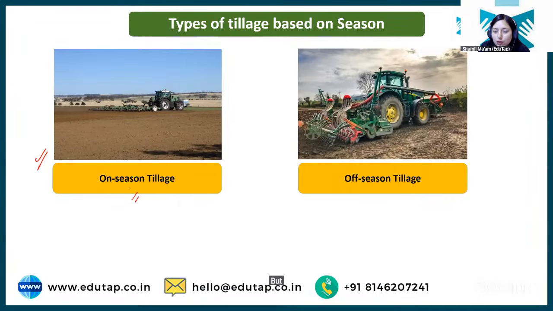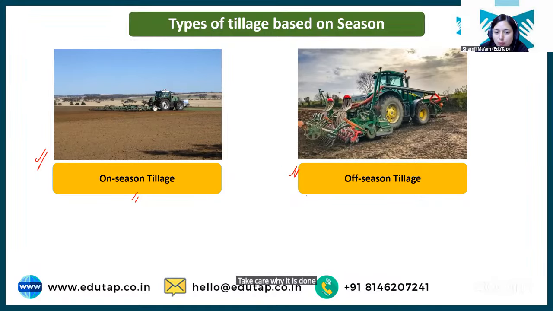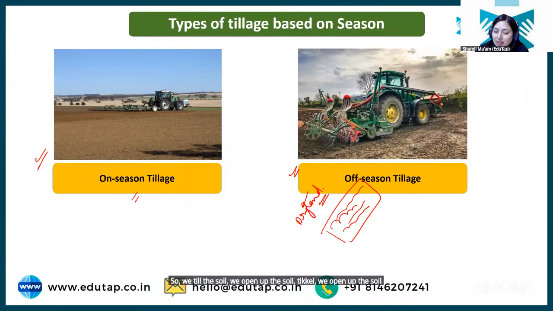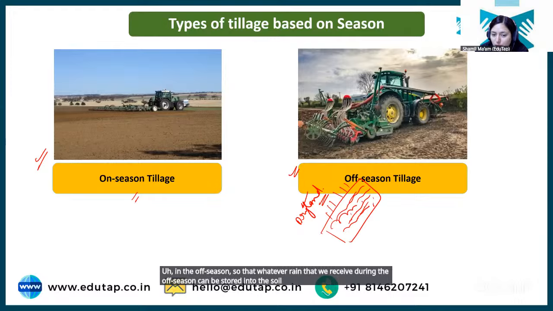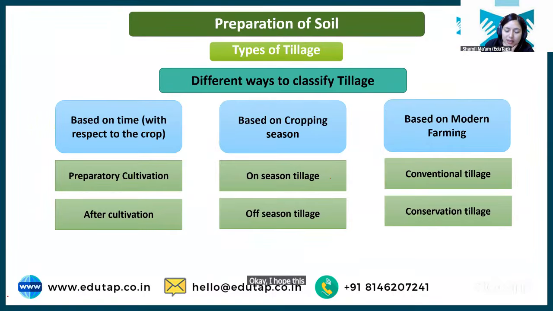But sometimes off-season tillage is also done. That will be done after you harvest the rice. Okay, why is it done? Again, the problem is the same in case of dryland areas, where water is less. So we till the soil, we open up the soil in the off season so that whatever rain that we receive during the off season can be stored into the soil, and that rainwater can be utilized for the coming crop. Clear? So this is the off season tillage. Okay, I hope this is easy to understand.